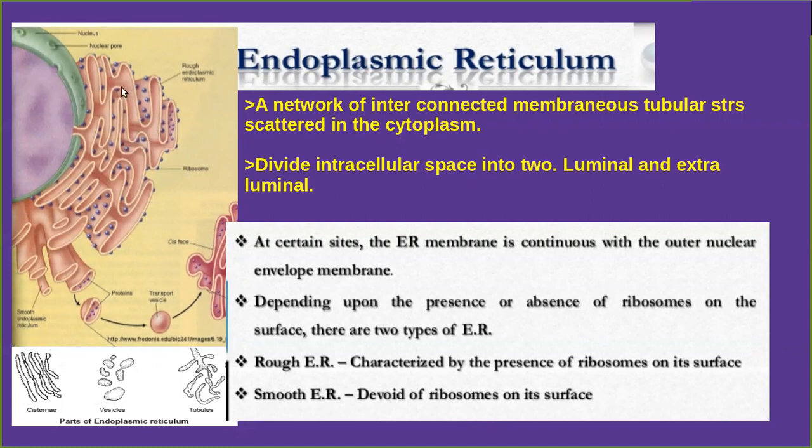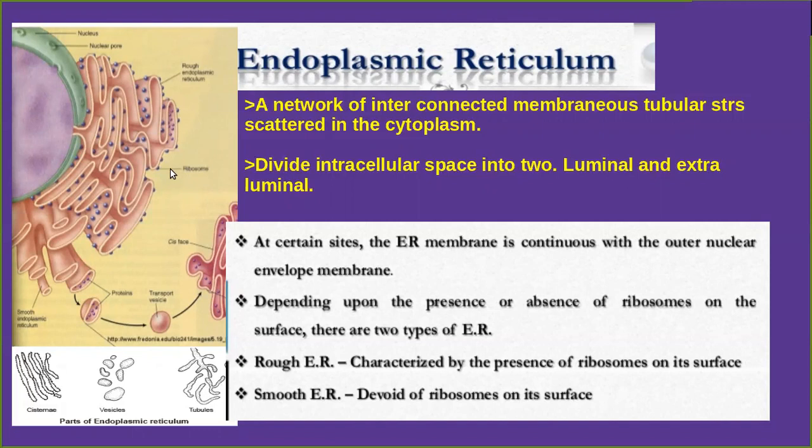When you consider it as a cell, this is the cytoplasm, this is the endoplasmic reticulum, and this is the nucleus. So what is the meaning of endoplasmic reticulum? There is a network of interconnected membranous tubular structures scattered in the cytoplasm. This endoplasmic reticulum divides the intracellular space into two regions. What is the meaning of intracellular space? It means the space inside the cell.